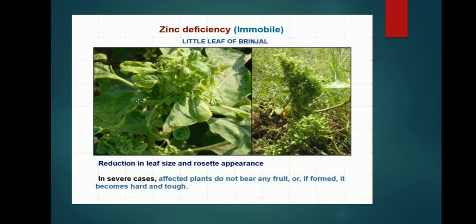If fruits are formed, they become hard and tough, and are not suitable for marketing. This is little leaf of brinjal. See how it is caused. Now, can such a plant produce flowers and fruits?